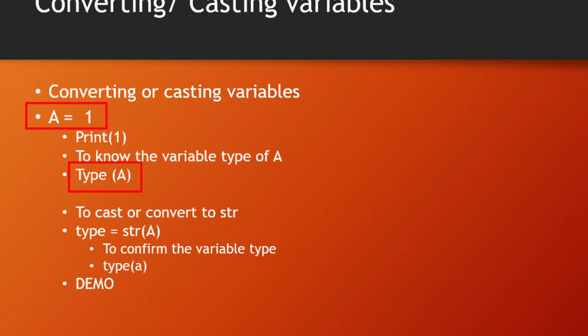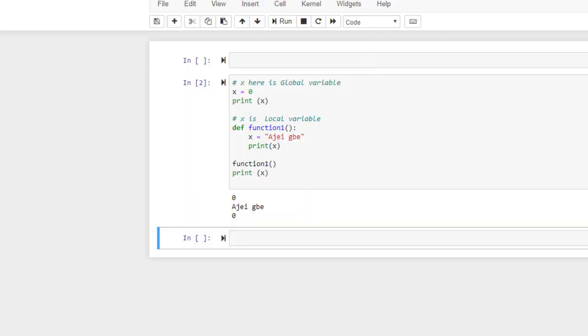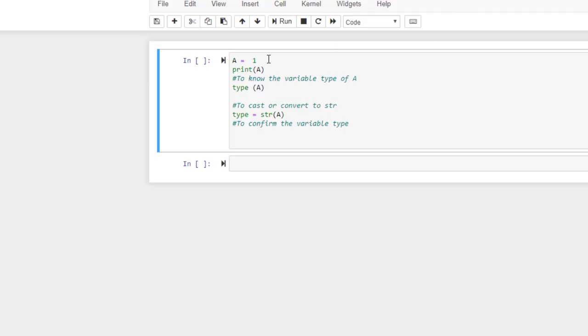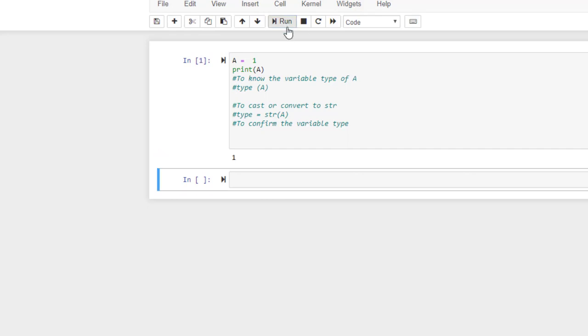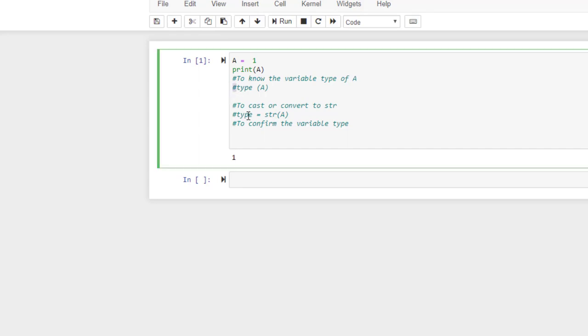The demo is here. To cast, you type my a is equal to 1, print a. So by the time you run this, then I print a. But this a is an integer. How do I know? Type a. By the time I type a, this is a function to give me the type of my variable.